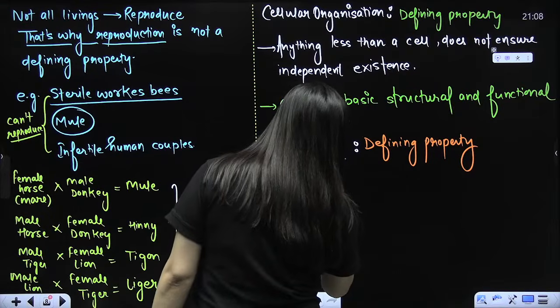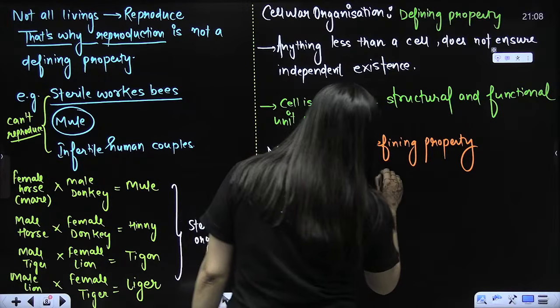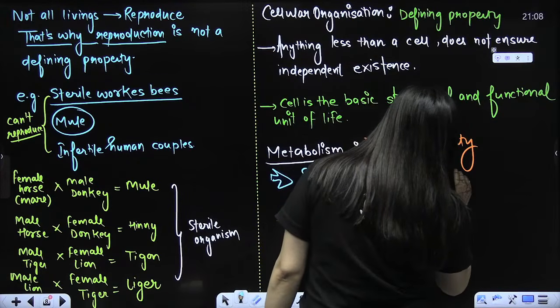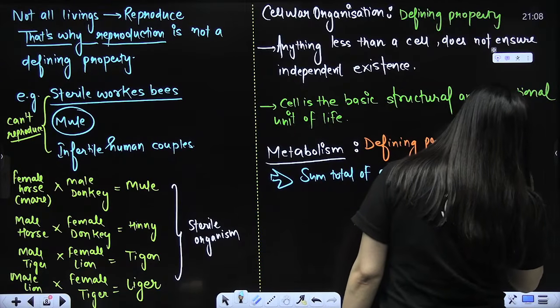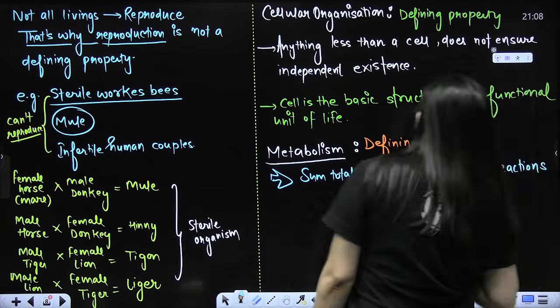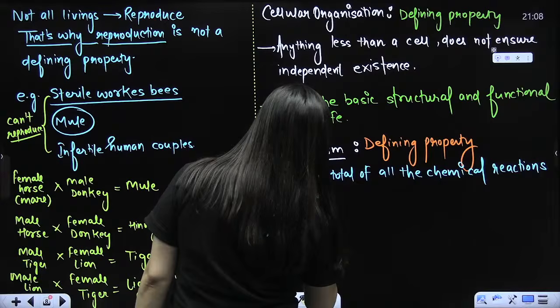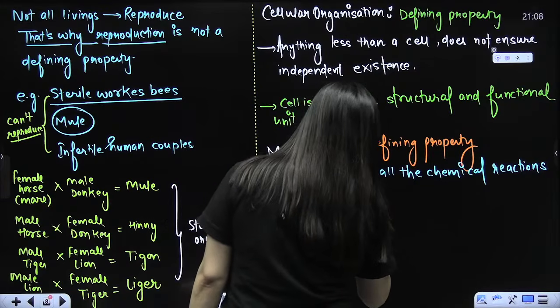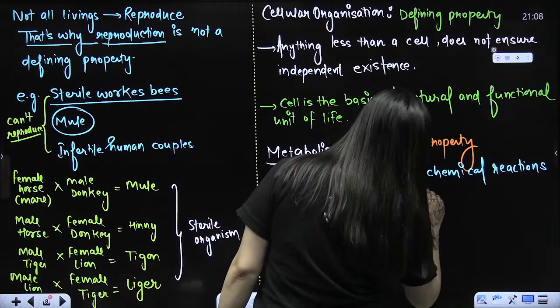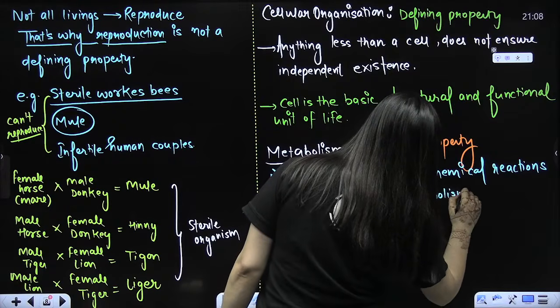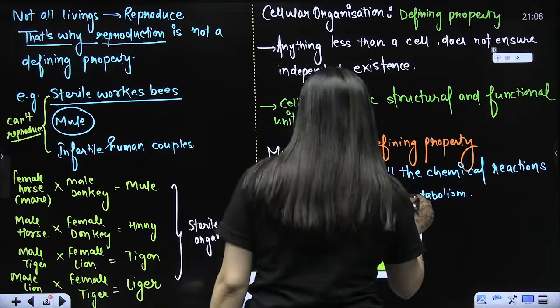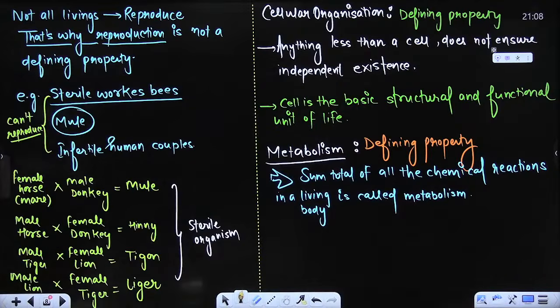So what am I going to write here? Everybody please pay attention. Sum total of all the chemical reactions in a living body is called metabolism. I hope I'm clear here. So sum total of all the chemical reactions in a living body is known as what, beta? It is known as metabolism. I hope you are clear with that, right?